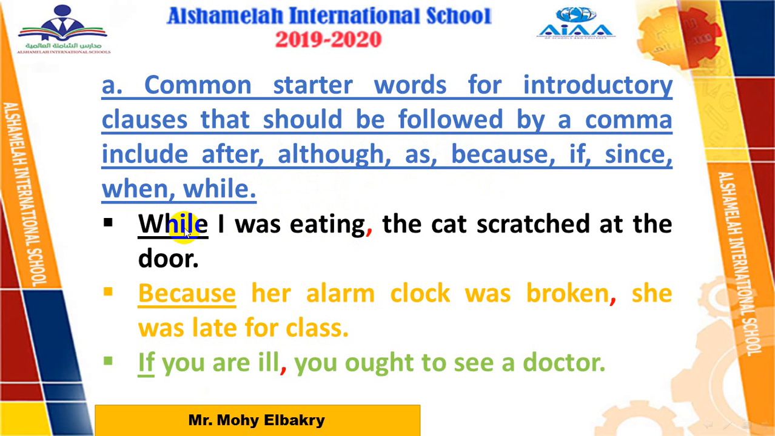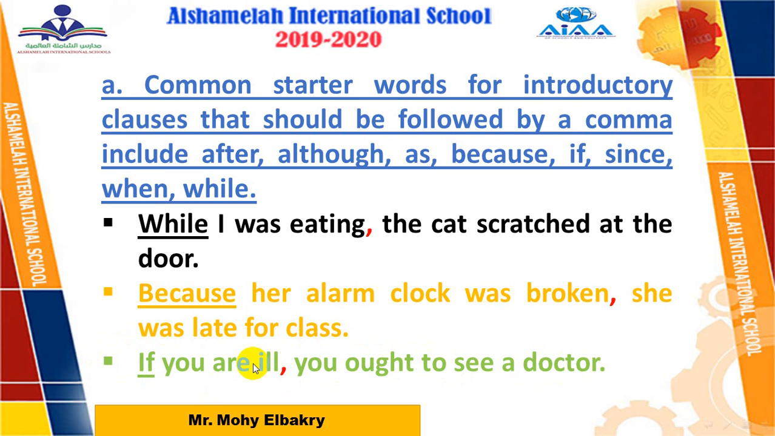Example: while I was eating, comma. Why? Because we have while. Okay, while I was eating, what happened? The cat scratched at the door. Number 2, because. Here we have because. So because her alarm clock was broken, comma, she was late for class. Number 3, if you are ill, comma, you ought to see a doctor. Here we have an if clause. So after the if clause, add a comma.